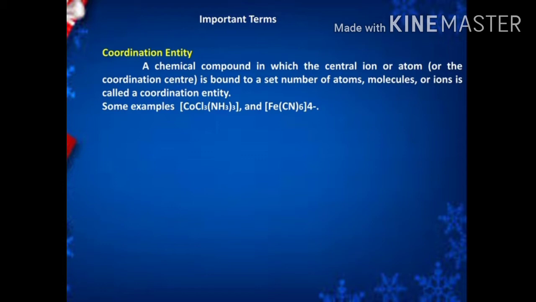For example, [Co(NH3)3Cl3]. A coordination entity is represented by square brackets.